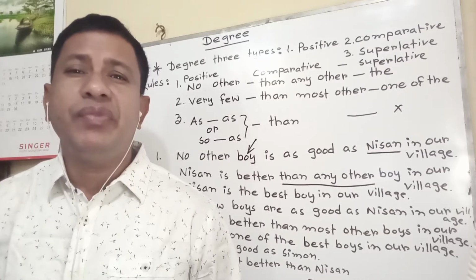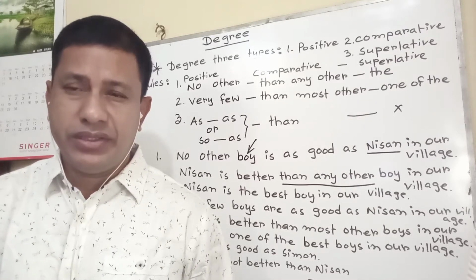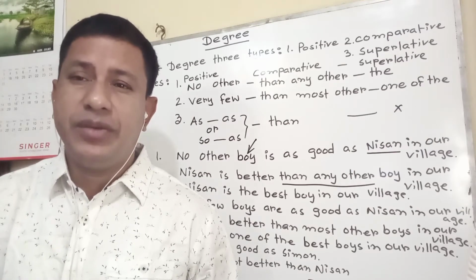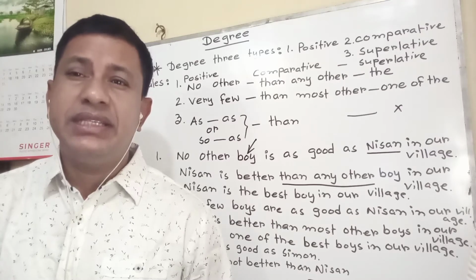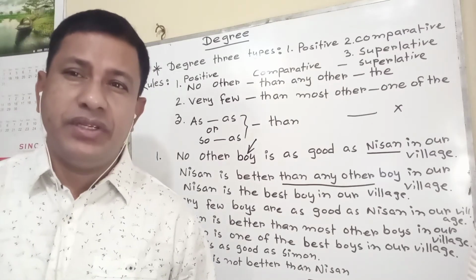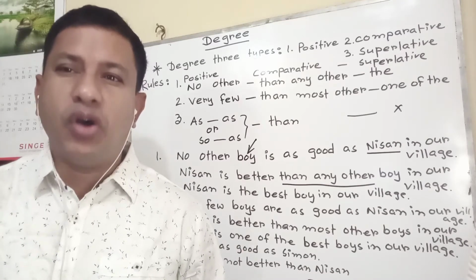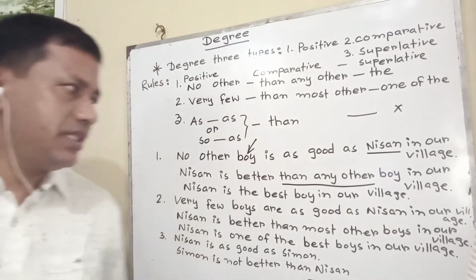Then, no other boy is as intelligent as Shemul. Shemul is more intelligent than any other boy. For superlative, Shemul is the most intelligent boy. In this way, write down the exercise and try to understand.